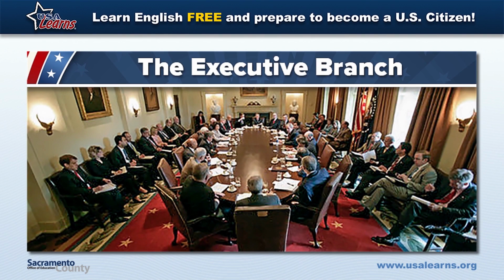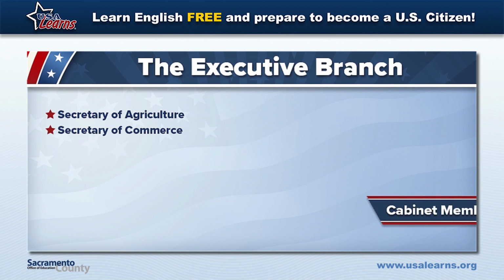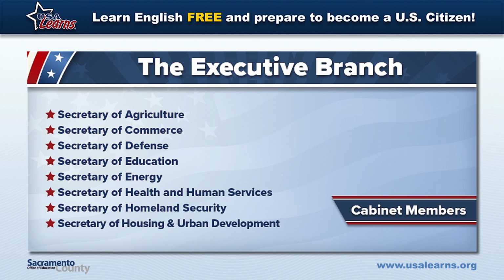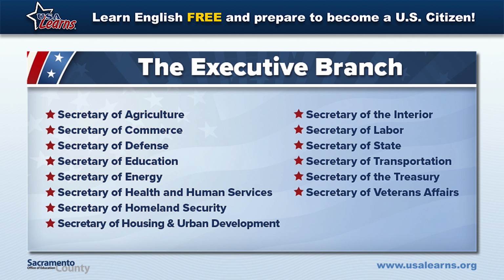The President chooses a group of people who help run the government. This group is called a cabinet. The Vice President and 15 people are on the President's cabinet. The President's cabinet advises the President. The people on the cabinet are the Vice President and the heads of 15 government departments, such as Defense, Education, Transportation, Health and Human Services.